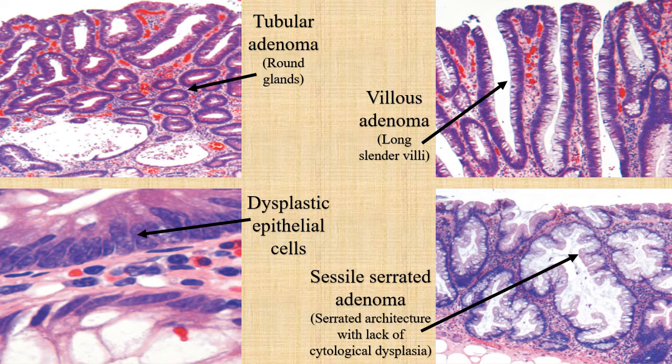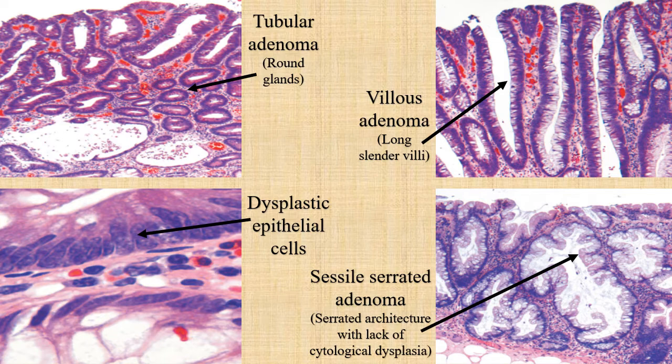Now, based on the morphological features, microscopically, the adenomas are classified into various types. The first one on the upper left is the tubular adenoma. The morphological feature of tubular adenoma is round glands. You can see the arrowed glands are round in shape. The other type on the upper right is the villous adenoma. The glands form slender villi, so the name is villous adenoma.